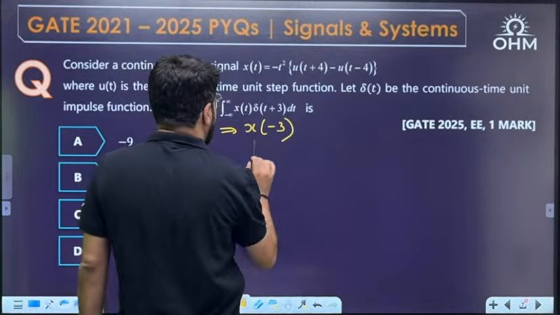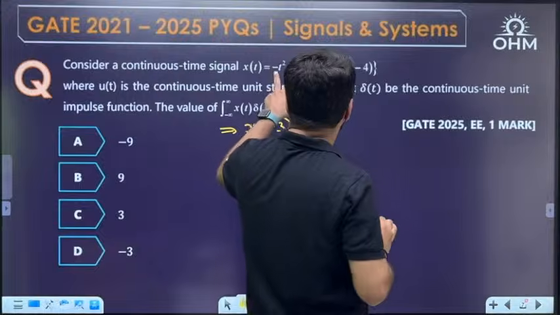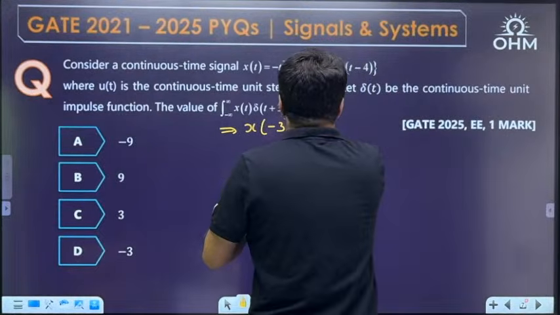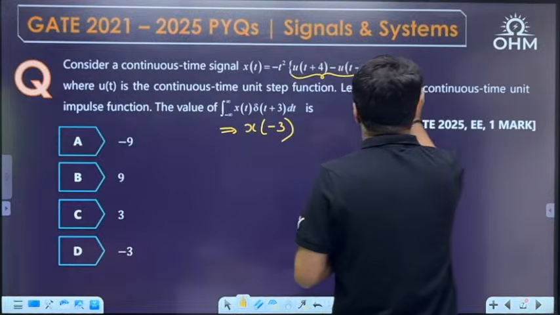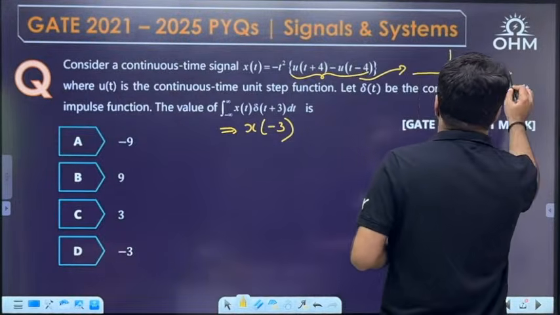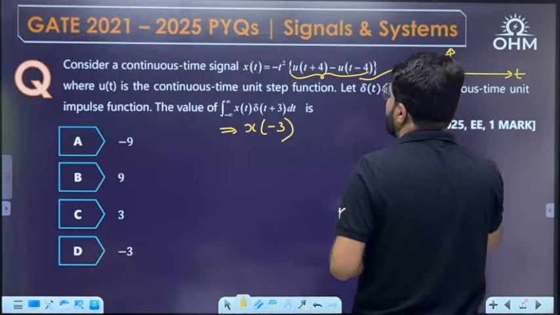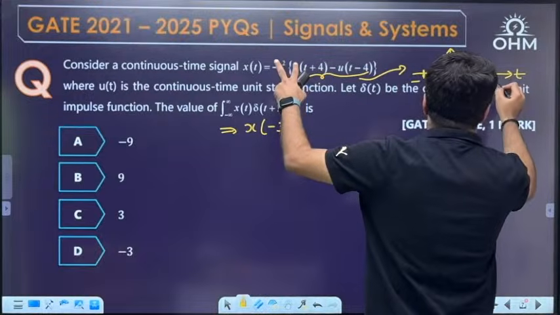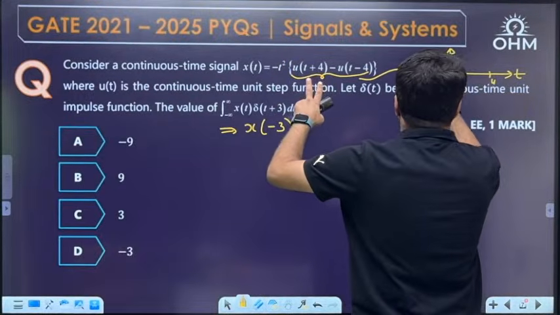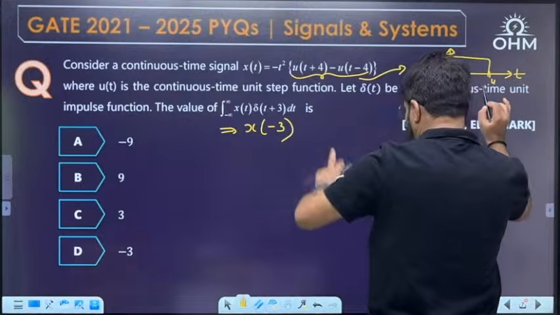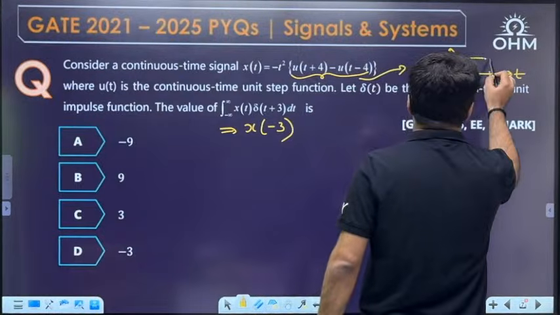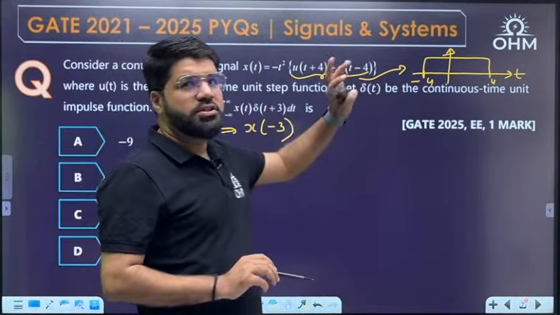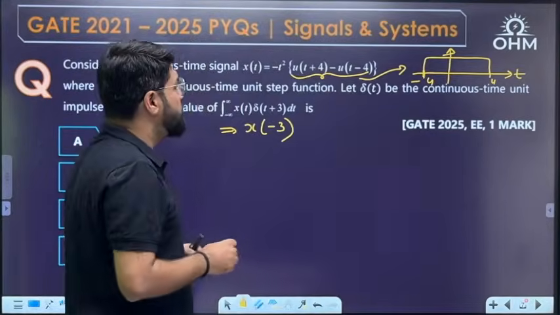The value of the signal x(t) at minus 3. Now, what is this x(t), minus t square into [u(t plus 4) minus u(t minus 4)]? If you only think about this part, the subtraction of step signals will be a rectangle. u(t plus 4) starts from minus 4, u(t minus 4) starts at 4, and there will be a rectangle from minus 4 to 4. Subtraction of two unit step signals of equal amplitude will give you a rectangle. So this rectangle will be from minus 4 to plus 4.